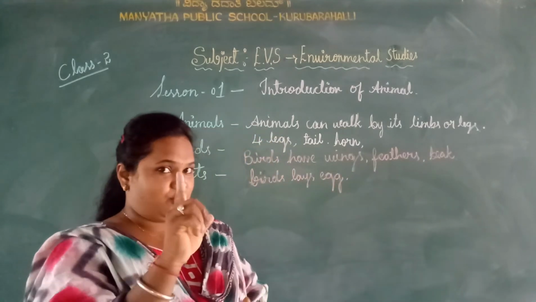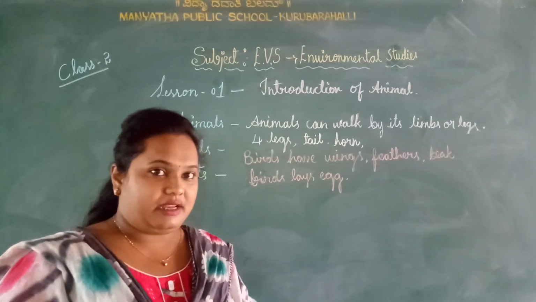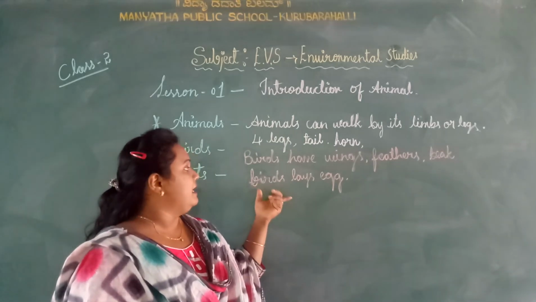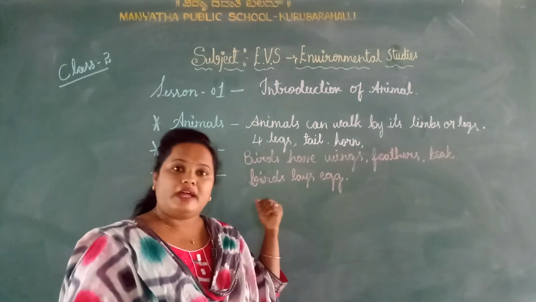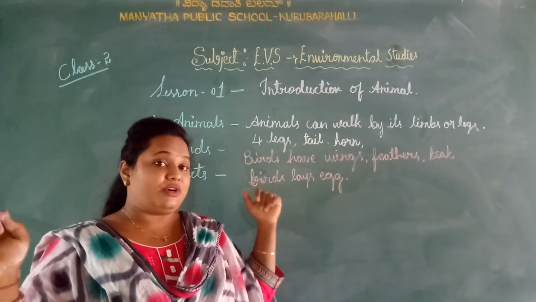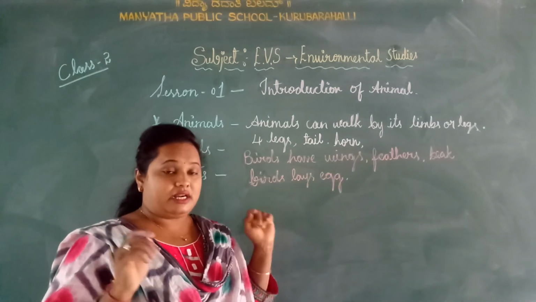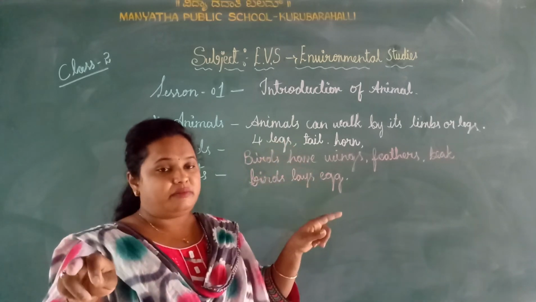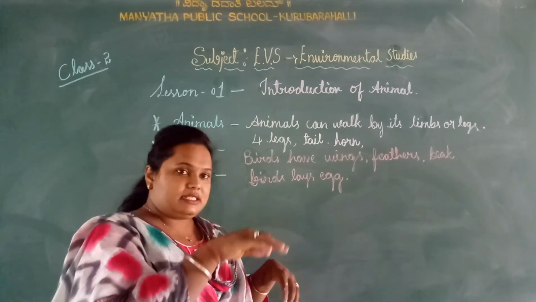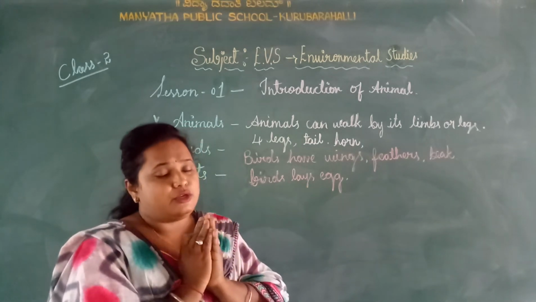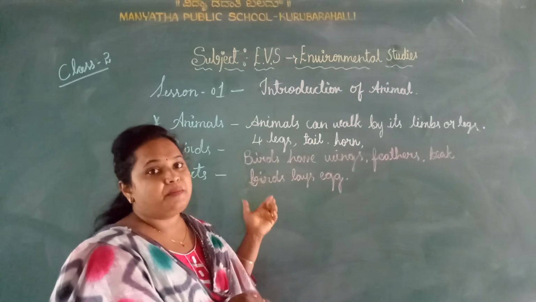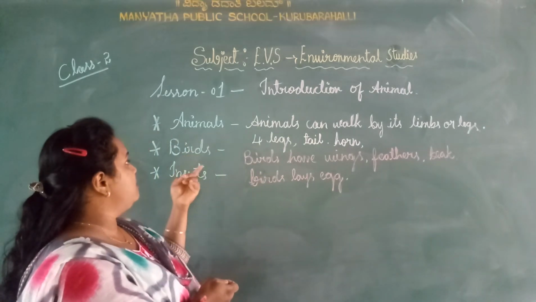Does an animal give eggs? No. Animals give babies of the same kind of animal, but birds will lay eggs. Understand? So these are the features of birds. Birds have wings and fly in the sky. In the animal world we can consider animals, birds and insects. These three come under animals. A human being is also one kind of animal, but the features depend on the parts.